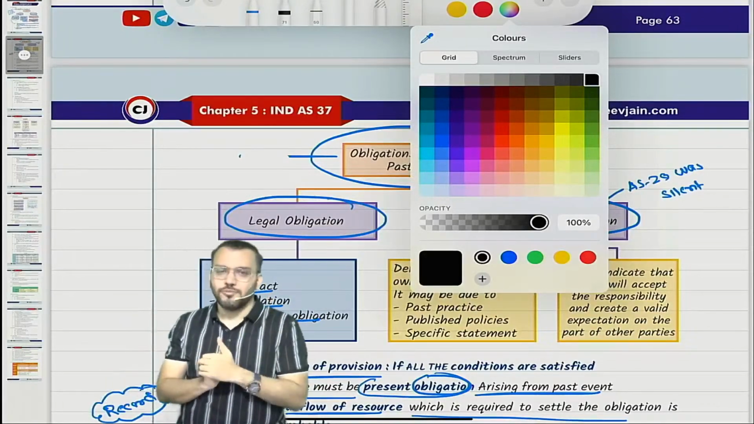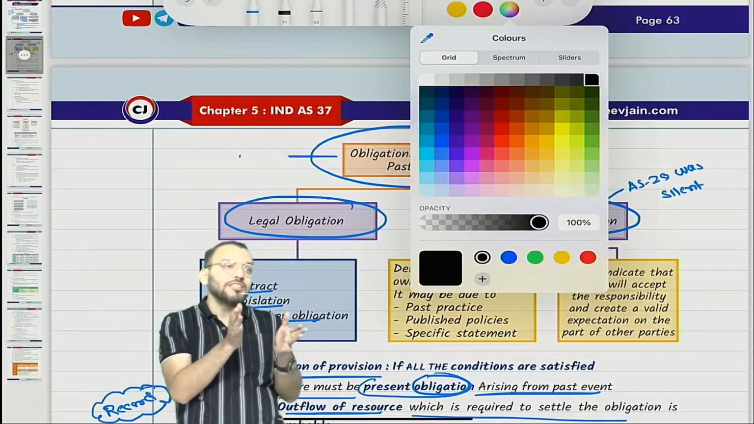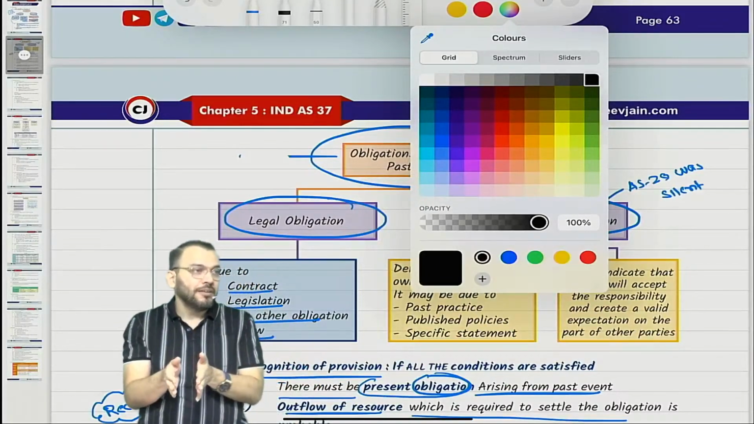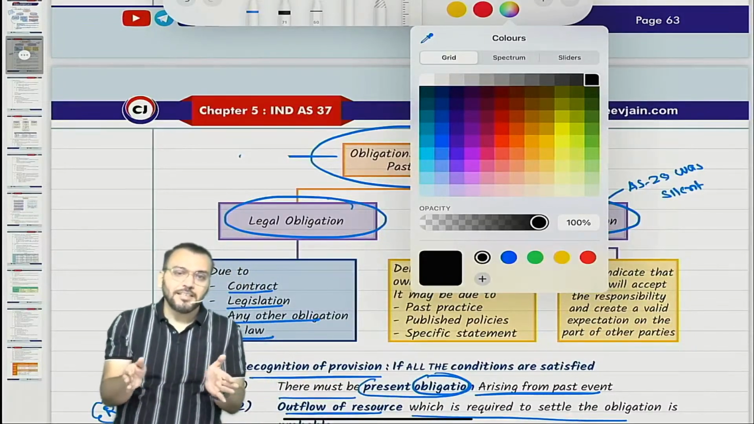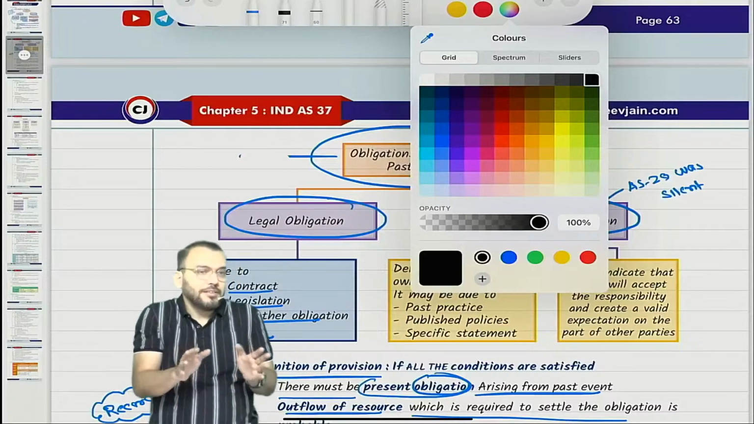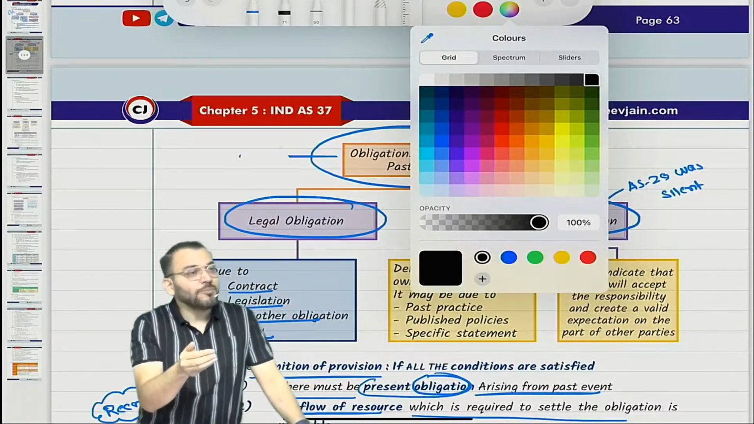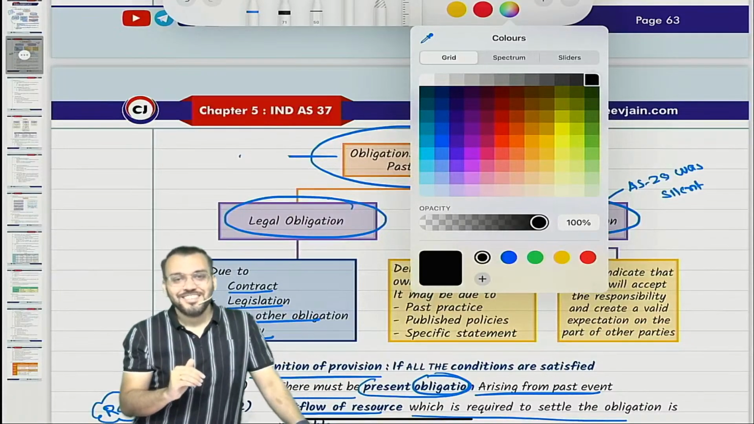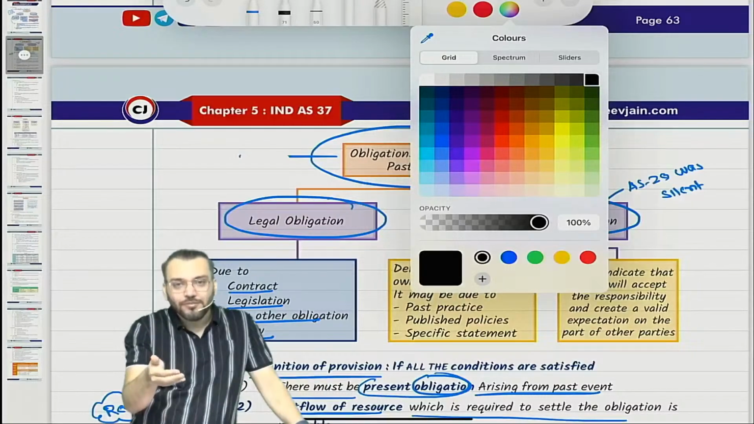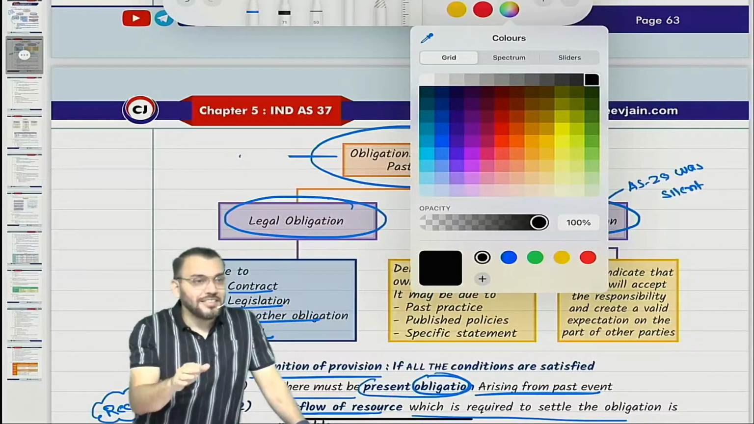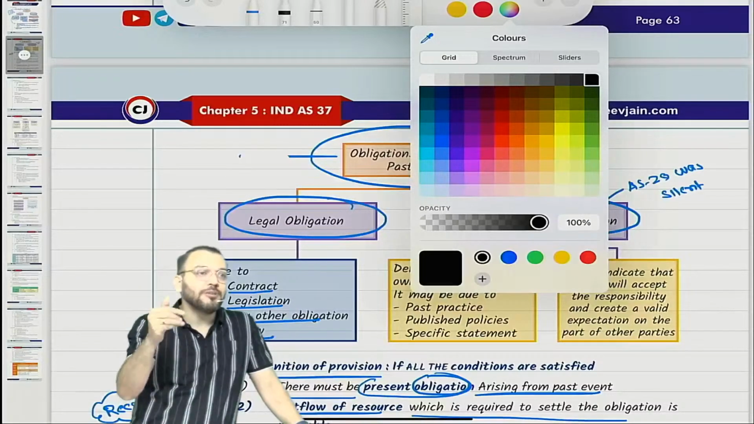Any student who scores 90 or more than 90 marks in FR in the exam conducted by ICAI, in any attempt, first attempt, second attempt, understood? Any student who has taken classes from me, has scored or will score 90 or more than 90 in the exam conducted by ICAI, I will refund 50% of the fee.